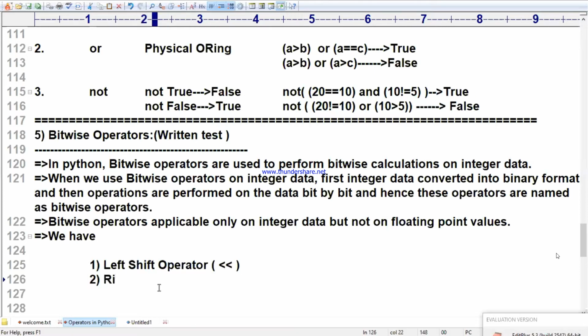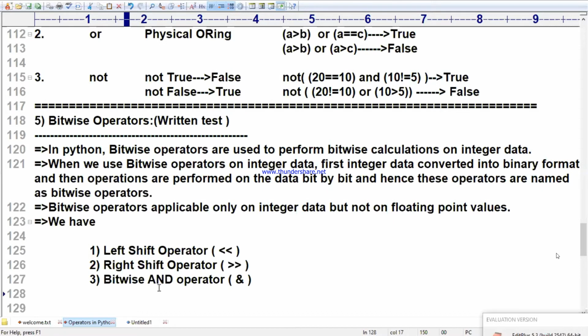Second, right shift operator. The symbol itself will tell you, right side arrow. Next, third, very, very powerful. What is that? Bitwise AND operator. The symbol is like this. Next, fourth is called what? Bitwise OR operator. There it is going to be like this.